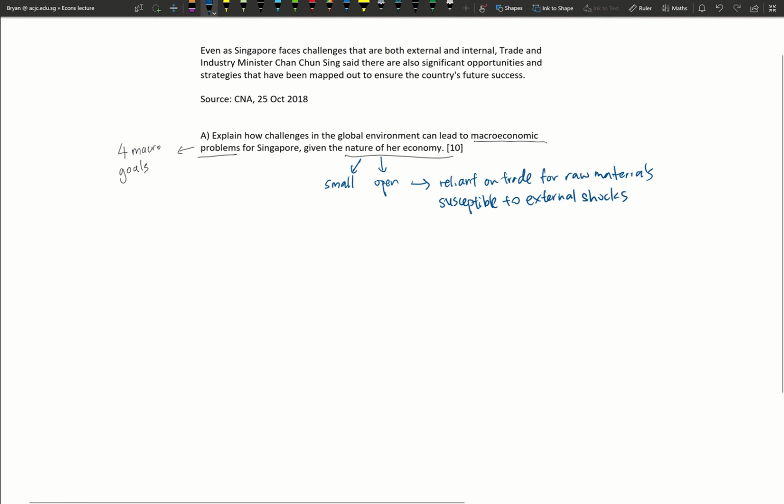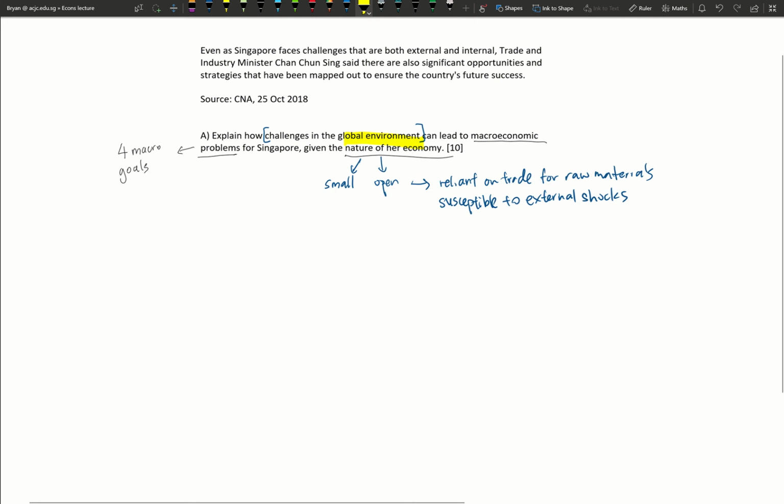When they ask you for the challenges, they want you to explain different things that are happening in the global environment in recent years, which affect Singapore's government achieving its macro goals. And because the question says global environment, the kind of reasons you would be expected to give are external reasons and not reasons that happen in the domestic market.